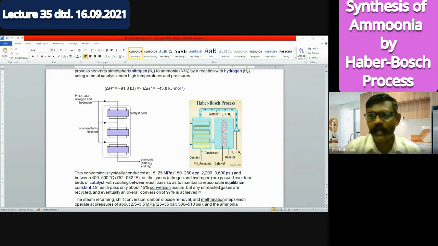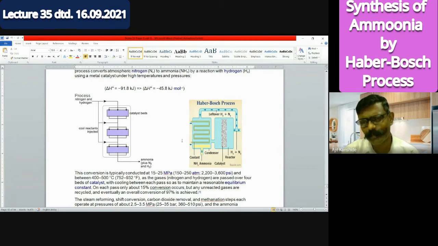During the course of the reaction, naturally the temperature is going to increase because it is exothermic. But what we are doing is decreasing the temperature by means of coolants. You can pay attention here: the coolant is one portion. Cool reactants are injected; the reactants are cool, but cooling is also recommended there. At last the ammonia will come out, and along with it unreacted nitrogen and hydrogen will come out. This is the general skeleton of ammonia formation.